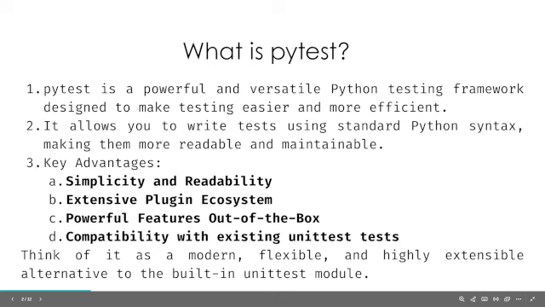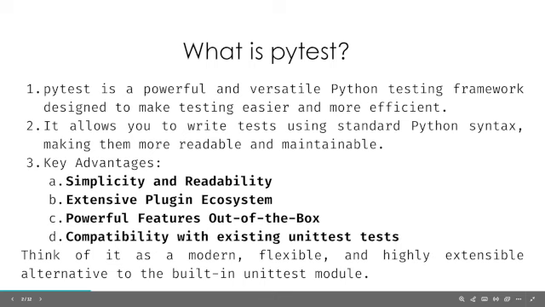Well, Pytest is a powerful and versatile Python testing framework designed to make testing easier and more efficient. It allows you to write tests using standard Python syntax, making them more readable and maintainable. Its key advantages are its simplicity and readability. It's very extensive and it has a robust plugin ecosystem.